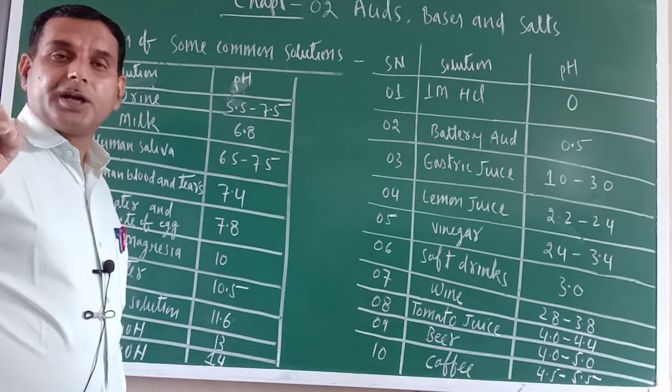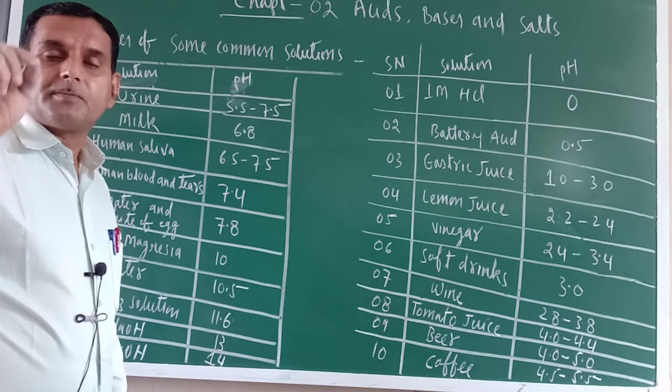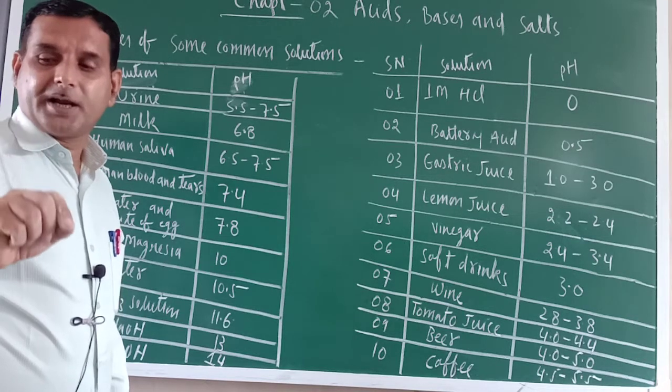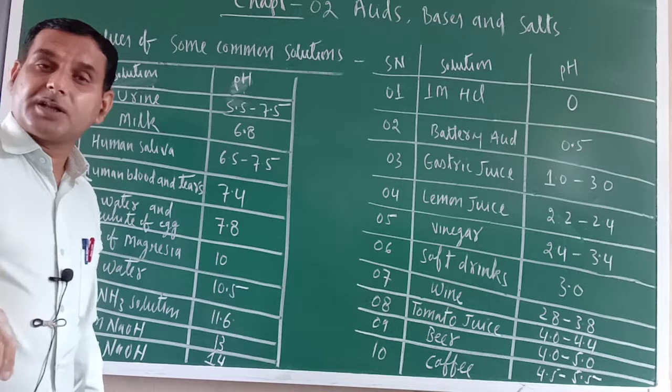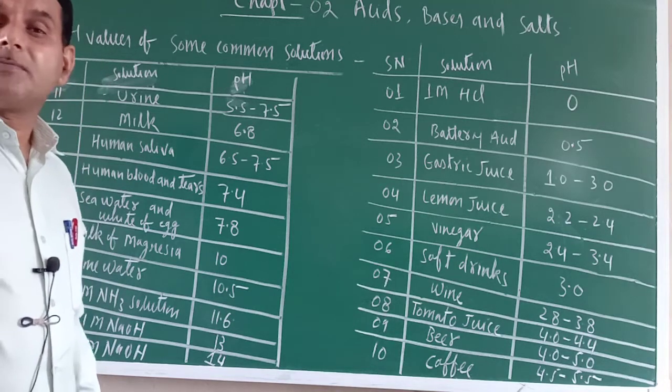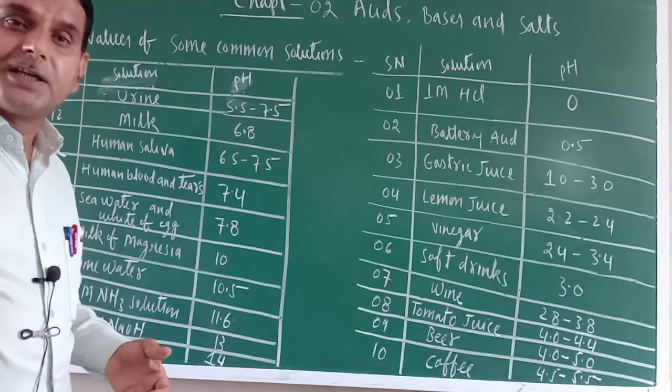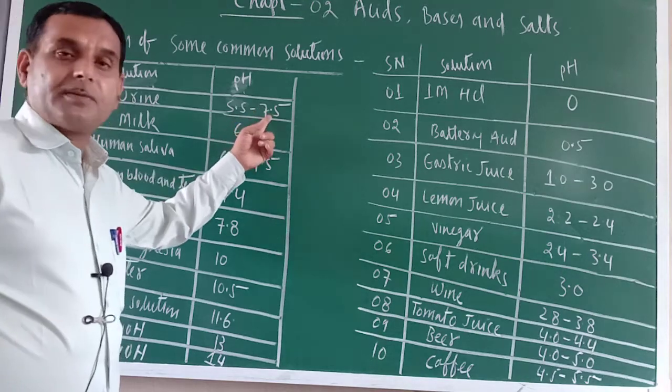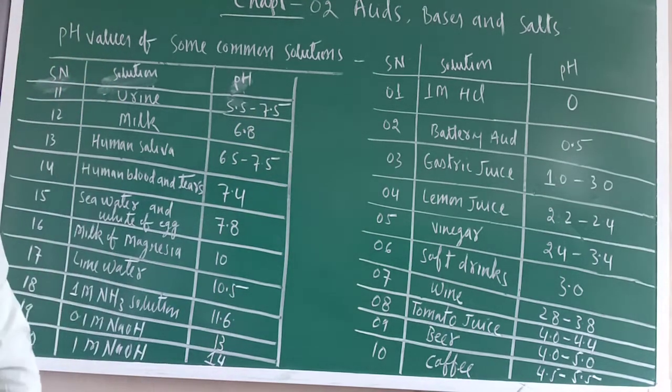Till 7, what is there? 0 to 3 strong acid, 3 to 5 moderate acid, 5 to 7 that is weak acidic, and this is 7.5. So slightly basic, or you can say weakly basic.